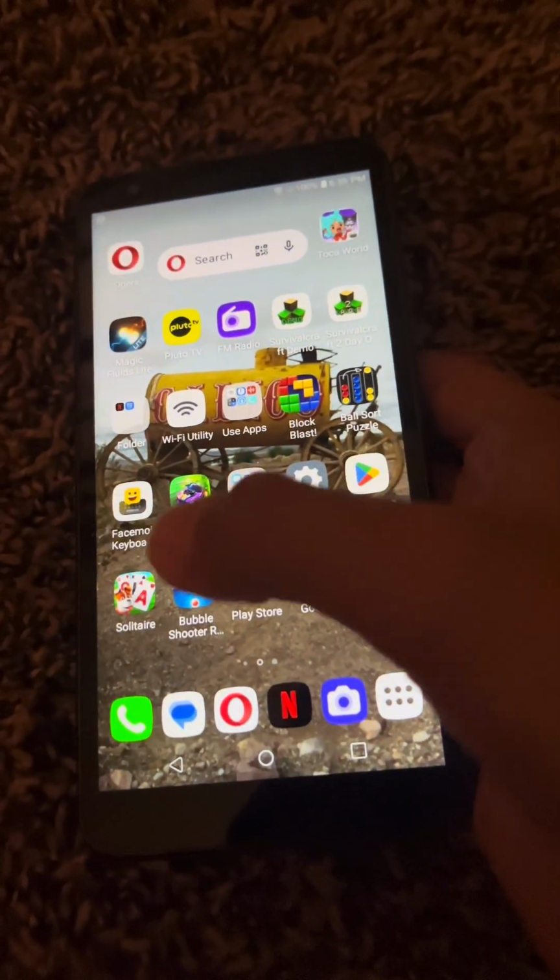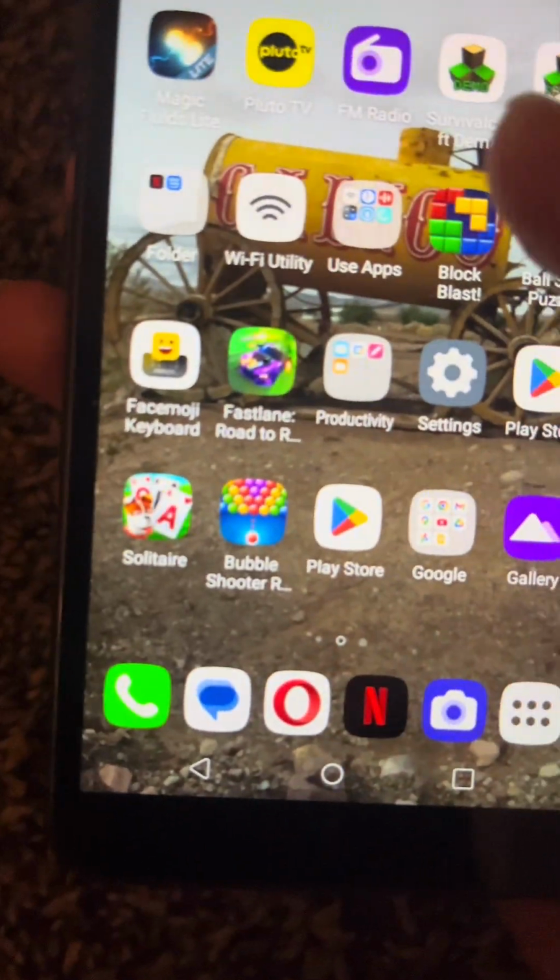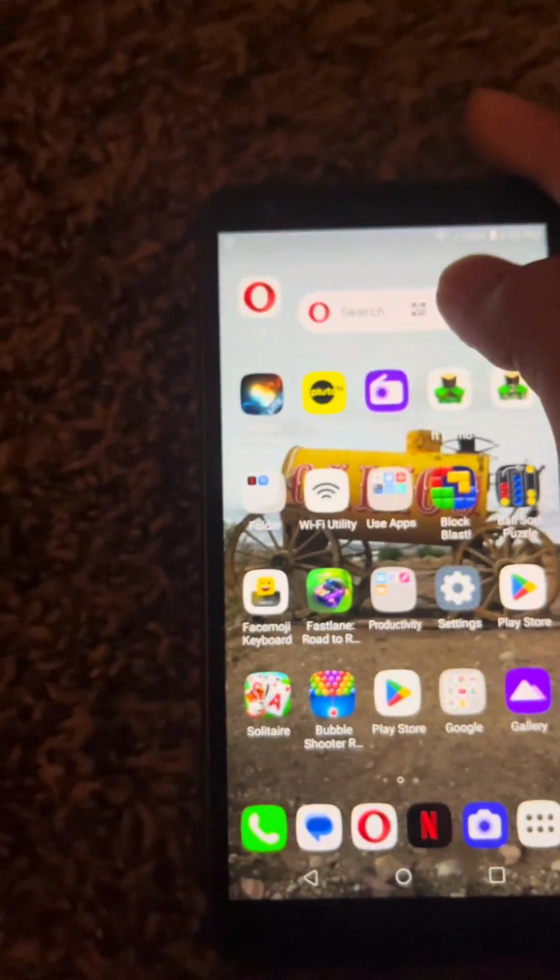What's up guys, so today I'm gonna show how to install Happymod on your LG phone. So if you have some web browsers, I think, so this might take an hour.